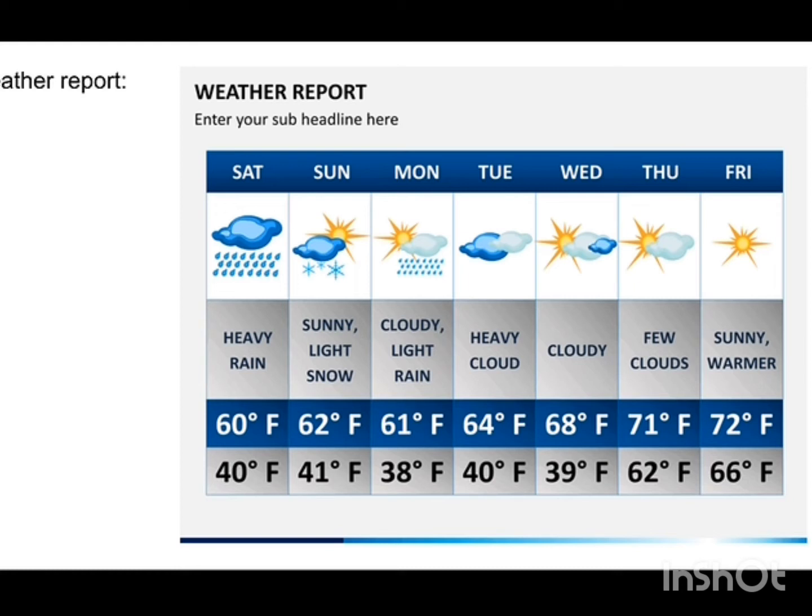It is not the stars, it is the sunlight, very high strength sunlight you will be getting. So they have given sunny light, snow, sunny light, snow. When you will be getting sunlight, means a sunny day as well as snow day, both combined together. And in that one the maximum temperature of the day is 62 Fahrenheit and the minimum temperature of the day is 41 Fahrenheit. Like this way they have given till Friday, means they have completed 1 week, okay. This is the weather forecast of the week.